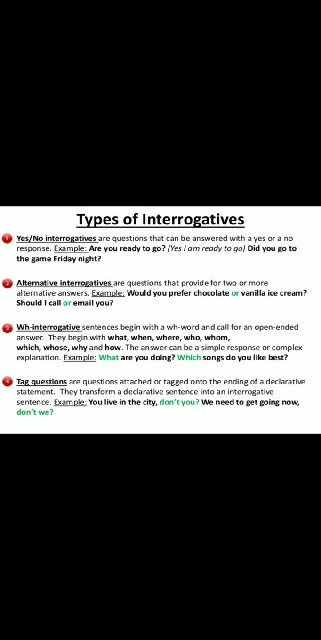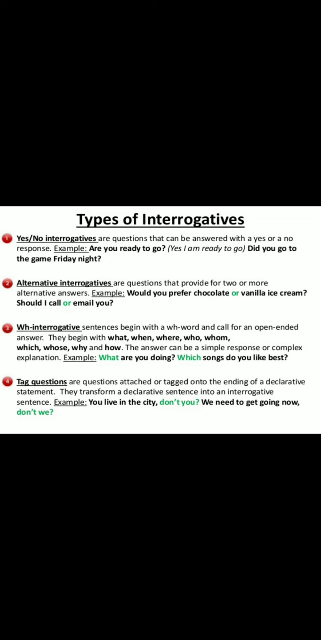Number 3, wh- interrogative sentences begin with a wh- word and can call for an open-ended answer. They begin with what, when, where, who, whom, which, whose, why, and how. So this is how to ask these interrogative questions. The answer can be a simple response or a complex explanation. For example, what are you doing? Which songs do you like best? So these are the wh- questions.